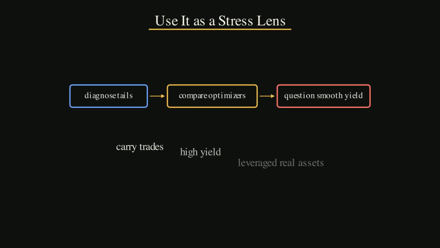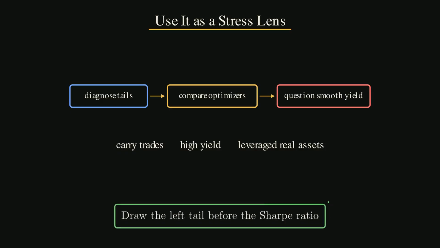So how should an investor use this paper? First, use it as a diagnostic. Ask which holdings have negative skewness, fat tails, and crisis correlation. Those are the assets that may look better in calm volatility than they feel in a crash. This diagnostic can be simple. You do not need a perfect Lévy flight model to start. List the assets whose good years come from selling insurance, lending to weak borrowers, using leverage, or harvesting carry. Then ask what their left tail looks like. If the answer is vague, slow down. The risk report may be hiding the main risk.